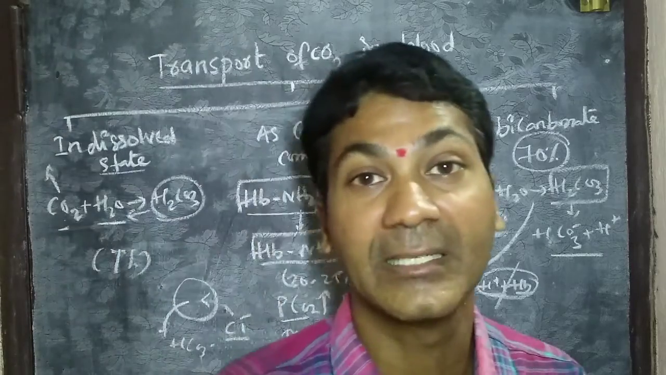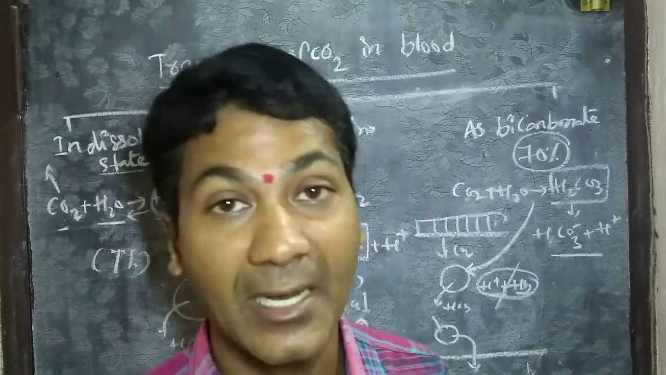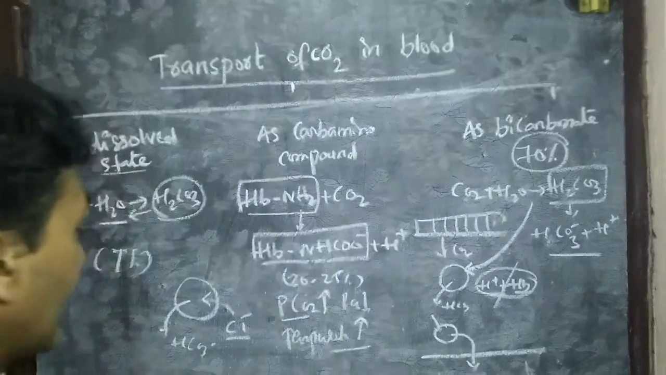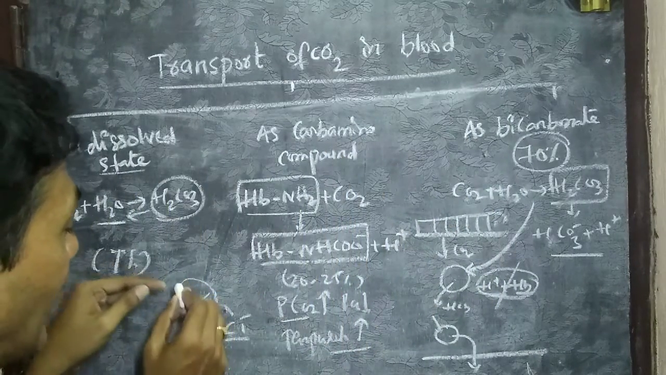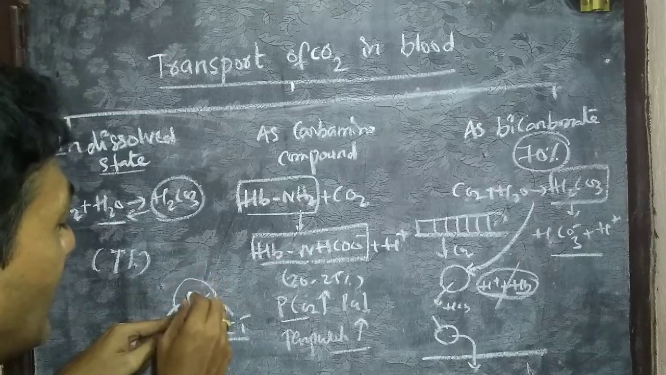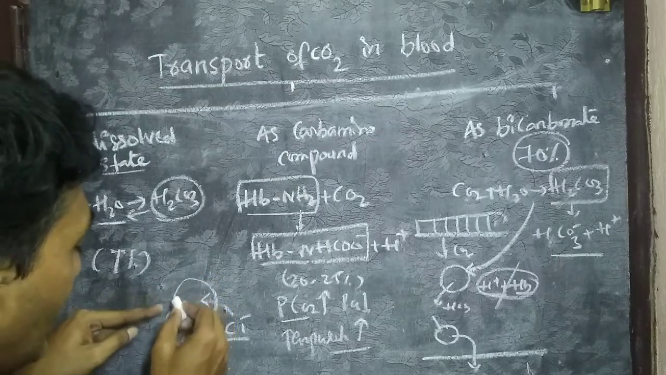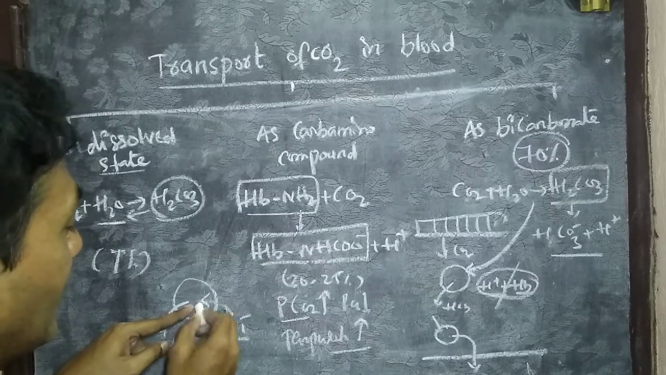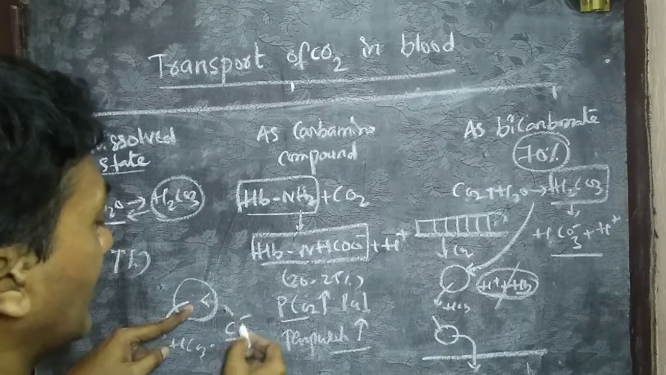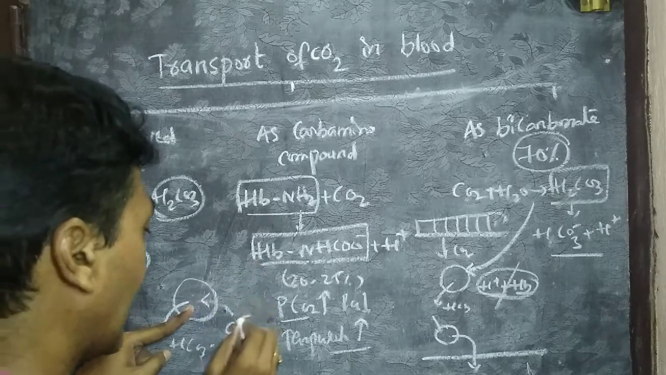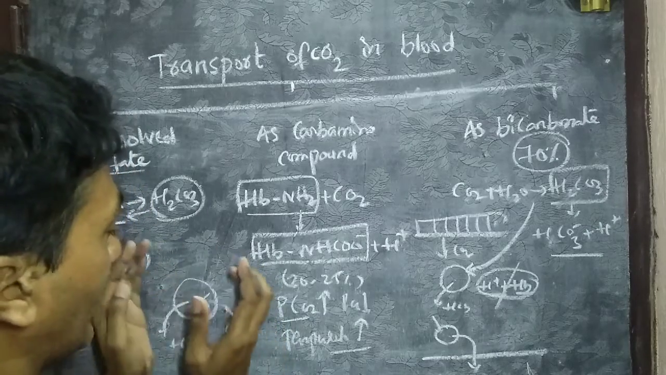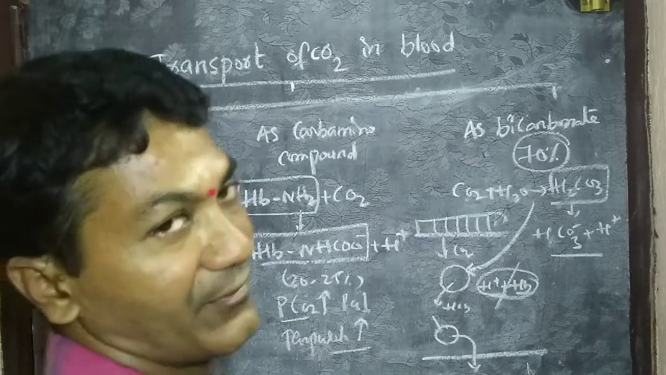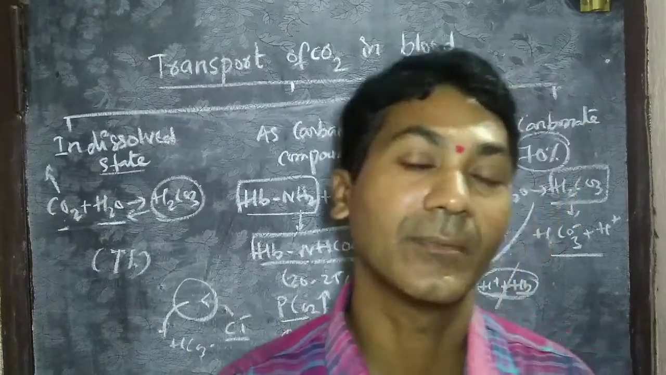This chloride shift is otherwise called Hamburger's phenomenon. Hamburger's phenomenon is that to balance the anion concentration in the RBC, when HCO3 minus ions are lost from the RBC, chloride ions present in the plasma will enter. This is called chloride shift. So this is regarding carbon dioxide transport.